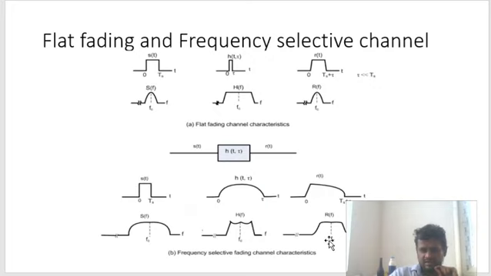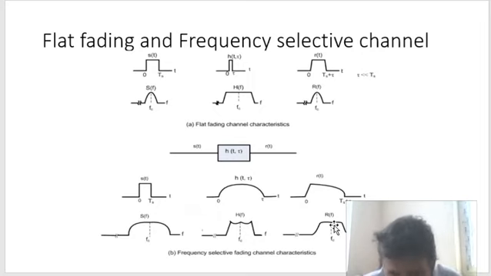Now you can clearly see, can you see the change of shape of the input signal? Here the shape has not changed, so we say that the effect of fading is negligible or very less. But here the shape has changed drastically. Look at this, what are we getting here? Completely changed. Why has it happened?